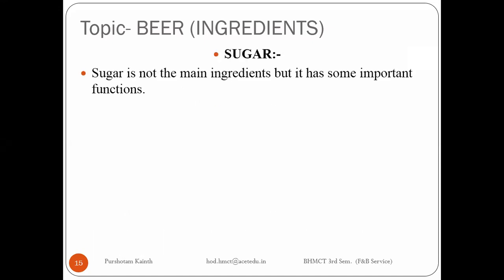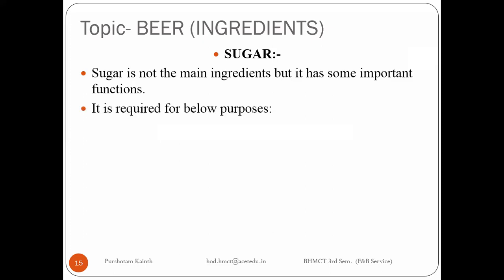Now the sugar, why do we need sugar? Sugar is not a major ingredient, but yes, it is sometimes required to speed up the fermentation process. As we all know, the food for yeast is sugar. So if the fermentation process is slow, then we can add sugar into it, right? So that the fermentation can take place a little earlier.